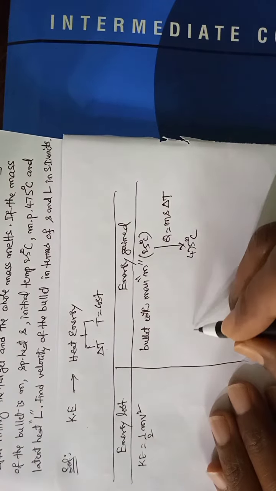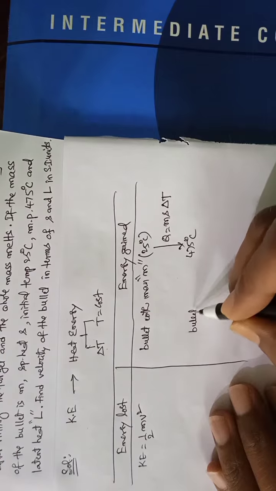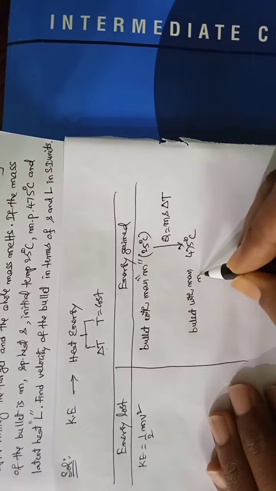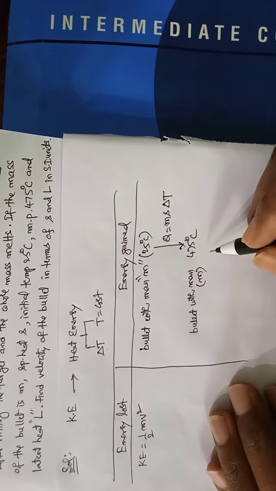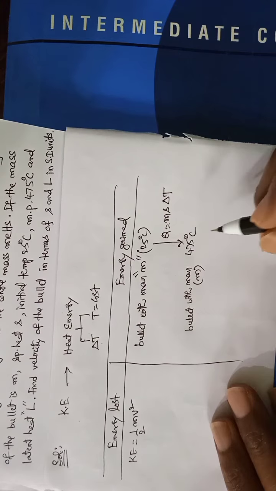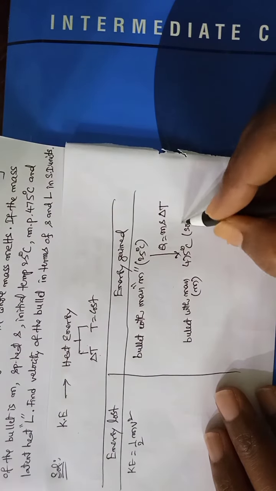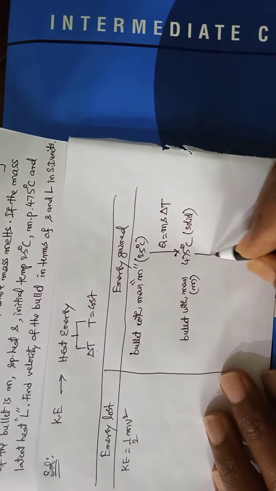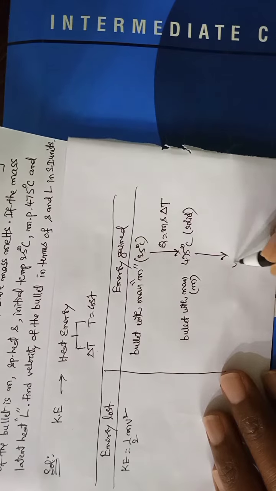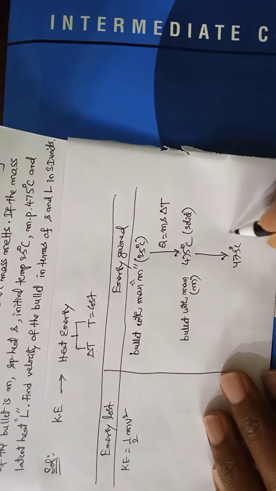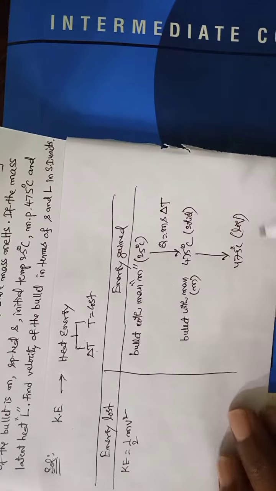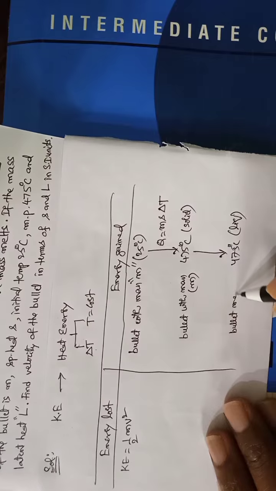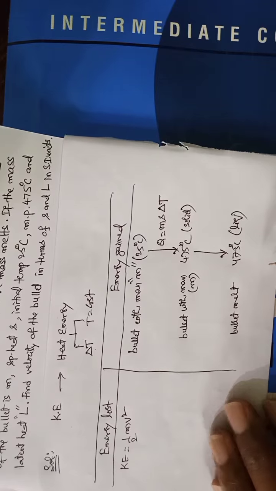Now this is still the bullet with mass m, and this is still in solid state. At the same temperature, the bullet melts.